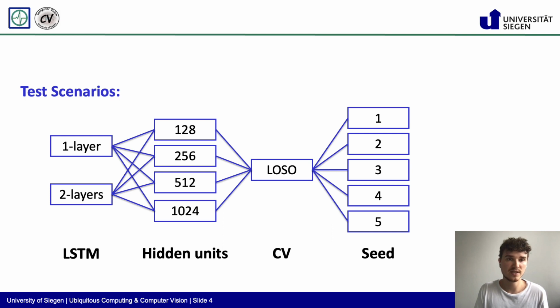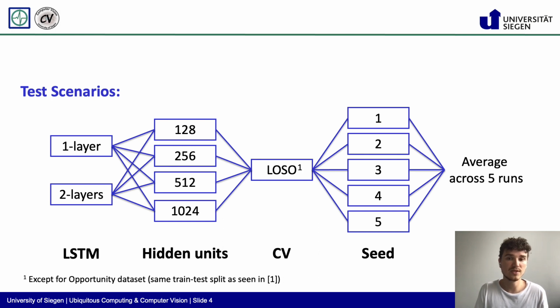Each variation was tested using a set of 5 random seeds and thus ran 5 times. The final result for each variation was then the average recall, precision, and F1 score across the 5 runs. An exception was made for the opportunity dataset, where we chose to use the same pre-processing and train test split as Ordonez and Roggen, and thus did not apply leave one subject out cross-validation.